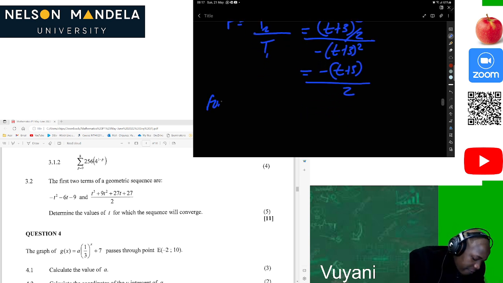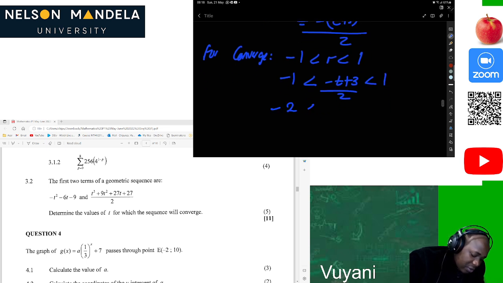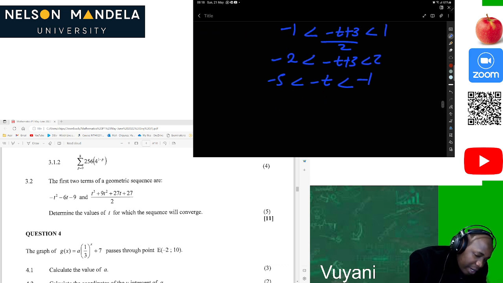Then, for convergence, we know that it should be negative 1 less than r less than positive 1. So that should be negative 1 less than negative (t plus 3) over 2 less than 1. Of course, cross multiply that, negative 2 less than negative (t plus 3) less than 2. Then negative 2 minus 3, that's negative 5 less than negative t less than negative 1. Then we divide all through by negative. Then we have 5 greater than t greater than 1.